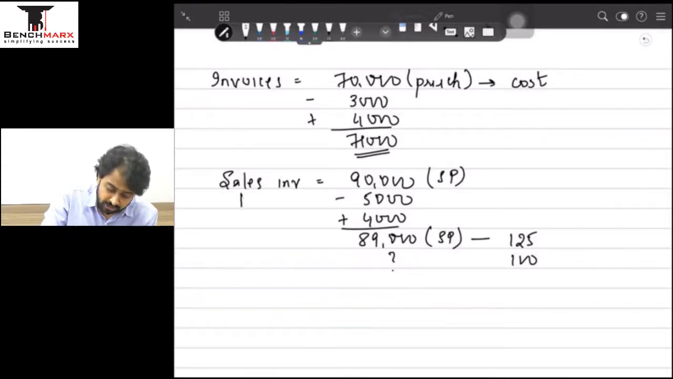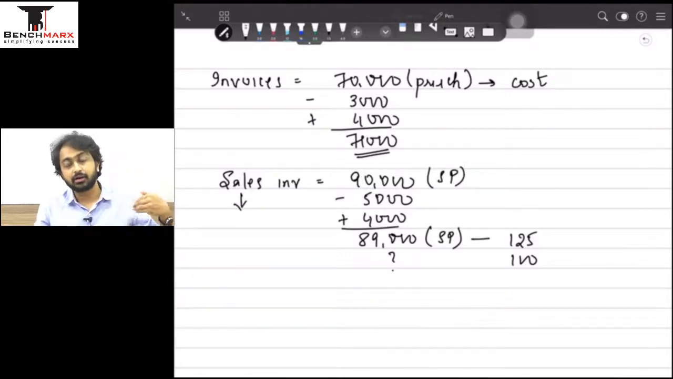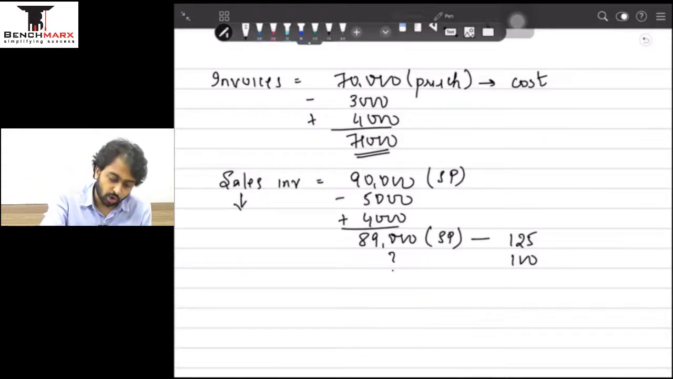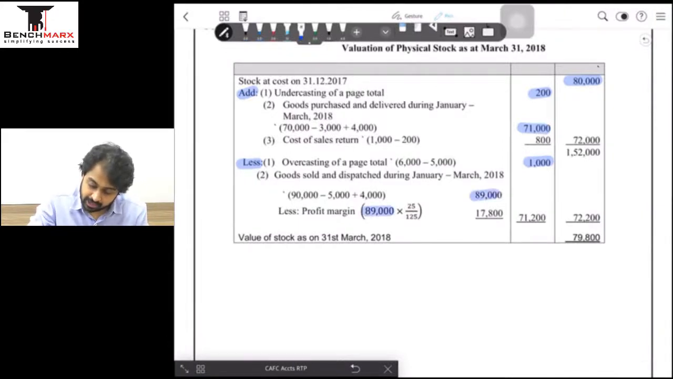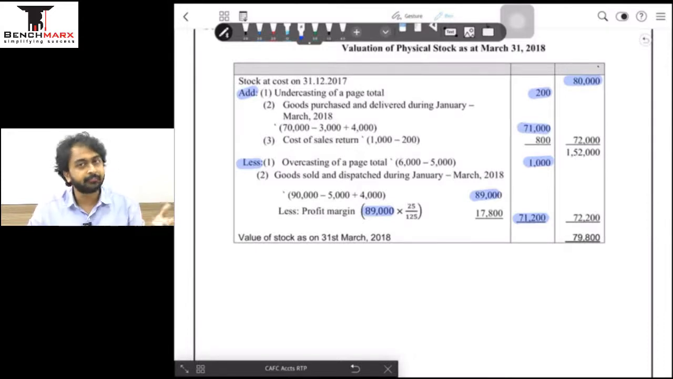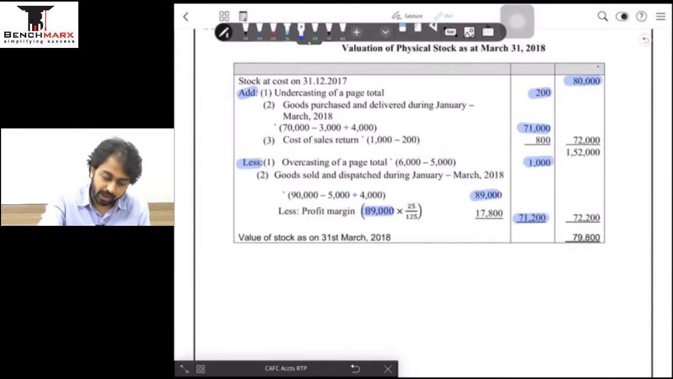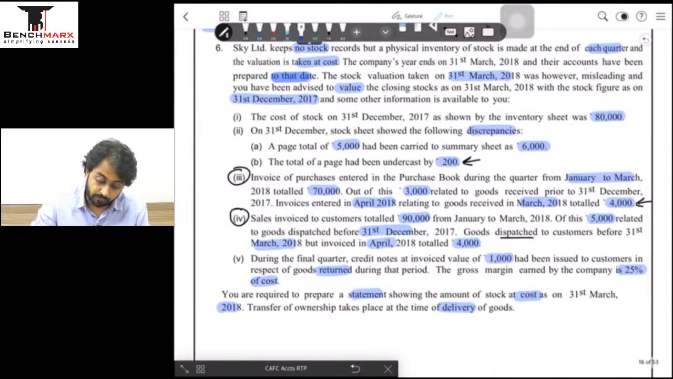cost, because this is sales, it represents the outflow of goods. It is because of this I will subtract from the stock computation, and this is how the subtraction is. I have subtracted the 1/5 component of 89,000 from 89,000 and that is the cost of the goods dispatched. So if I take on the calculator 89,000 into 4/5, I will get 71,200. That is nothing but 89,000 less 1/5, and that is how I adjust my adjustment number 4.